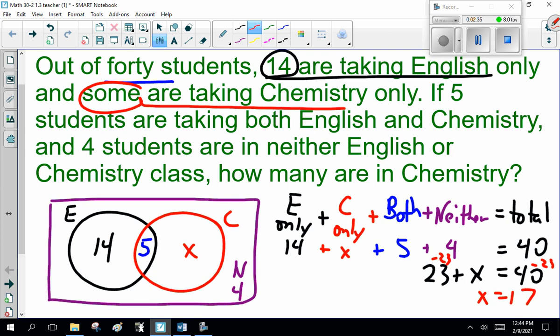Now, careful. Question is, how many are in chemistry? So that's chemistry only and both, for a total of 17 plus 5, which is 22. So be careful with the wording here. Okay?